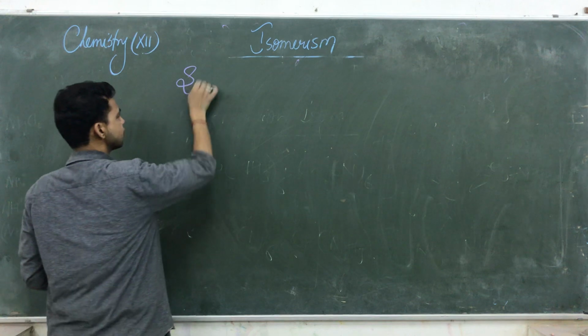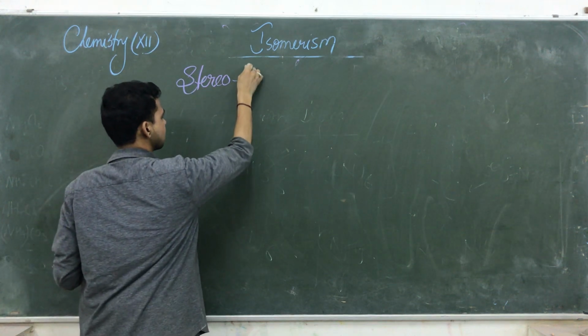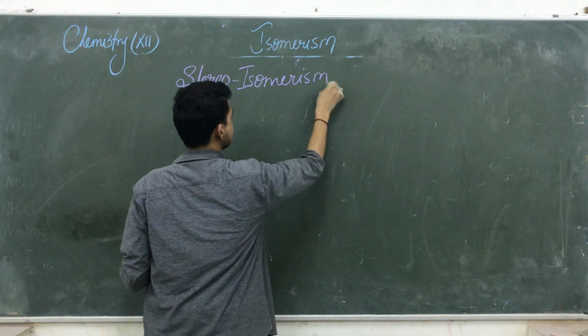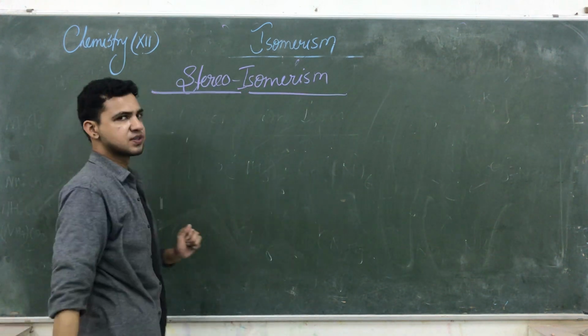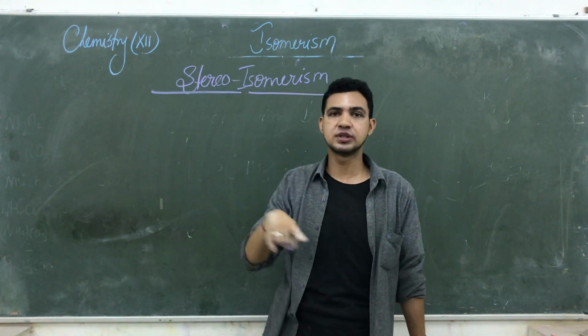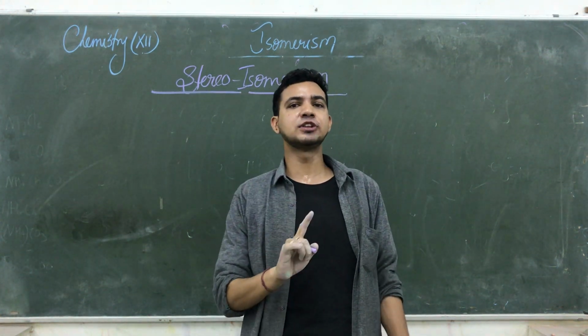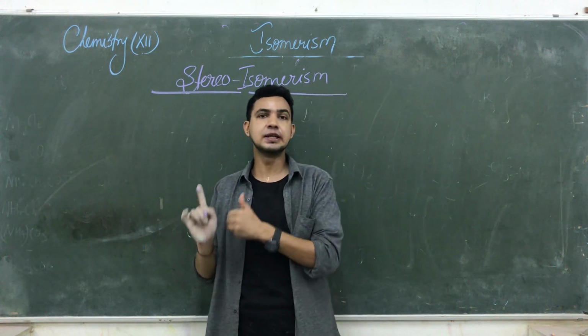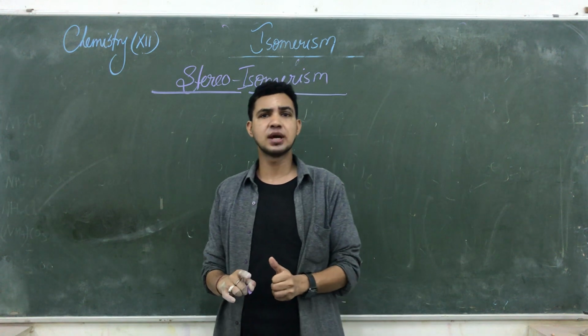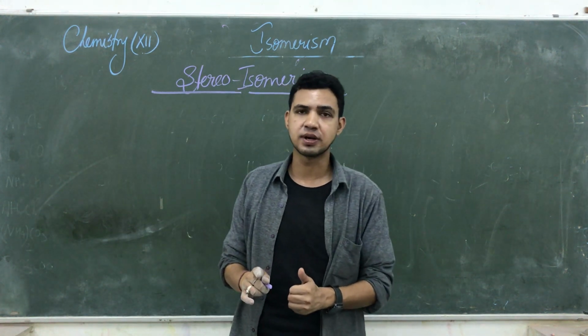First of all, I am going to define stereoisomerism. What happens in the case of stereo? Stereo means 3D: the three-dimensional arrangement of the ligands or ions surrounding the central metal atom is known as stereoisomerism.